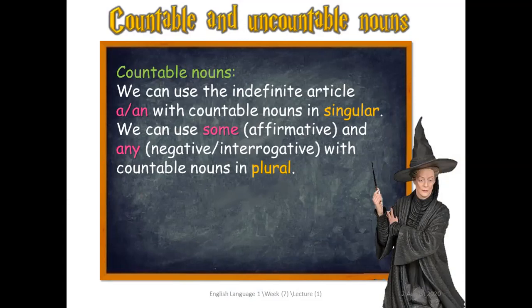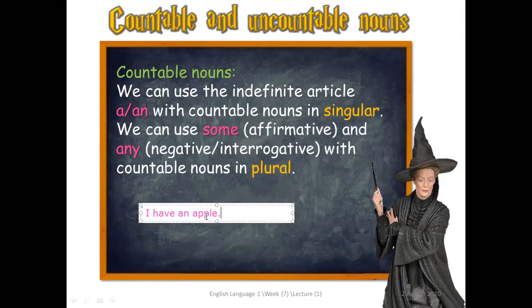Example، نأخذ مثال مثلا. Look here, let's take an example. I have, okay, I have an apple. اوكي، I have an apple. هاي استخدمنا ايش؟ an مع apple. ليش؟ لأنه apple هي عبارة عن ايش؟ singular noun، اسم مفرد ومعدود. I can say apple, one apple, two apples, three apples. اوكي، طيب